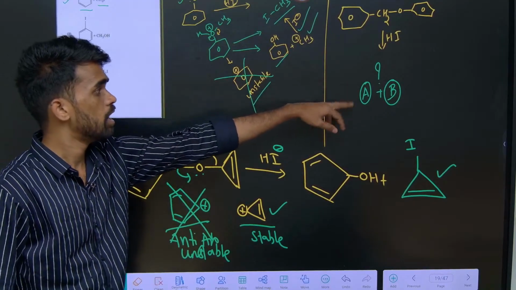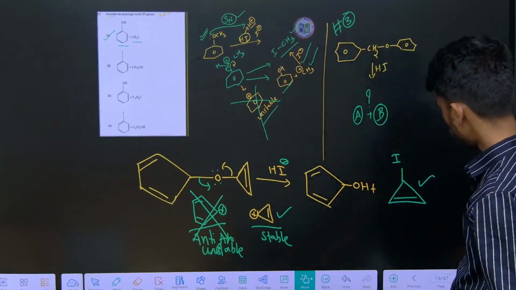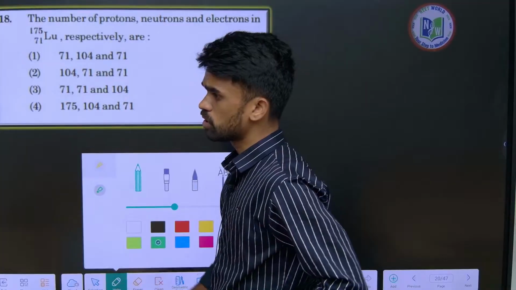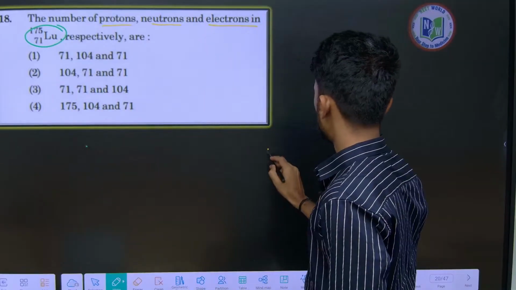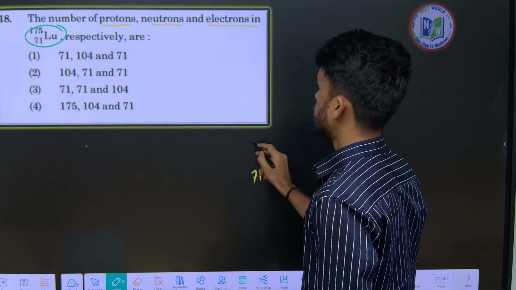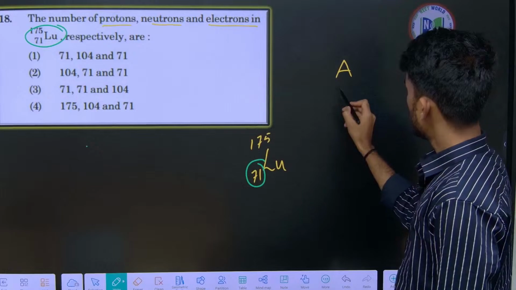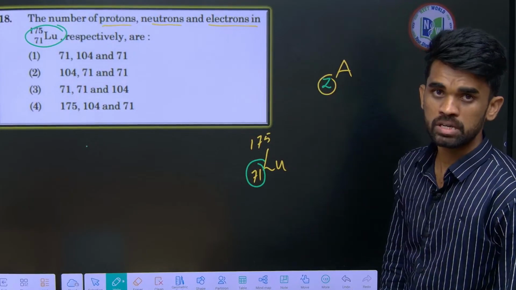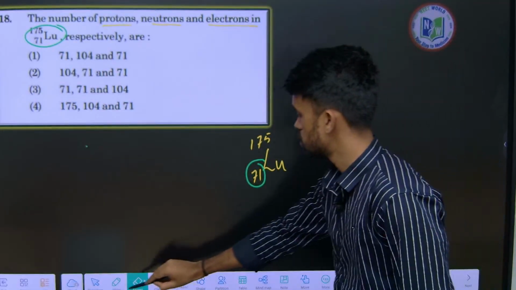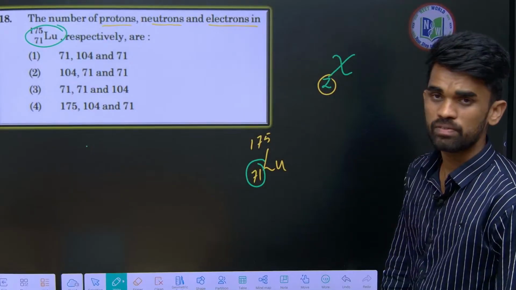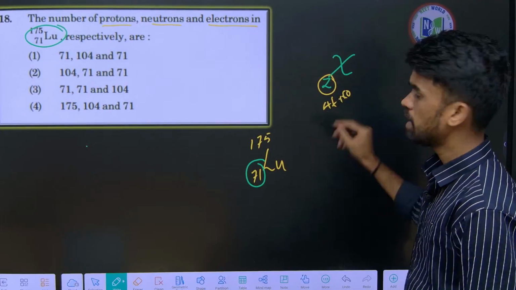Now I just want an answer for this homework question, which I have numbered as hashtag number 3. This is a very simple question: the number of protons, neutrons and electrons in this species, Lu 71, 175. See this number at the bottom. If chi is a symbol for an element, then Z represents the atomic number, or the number of protons, in the given element.